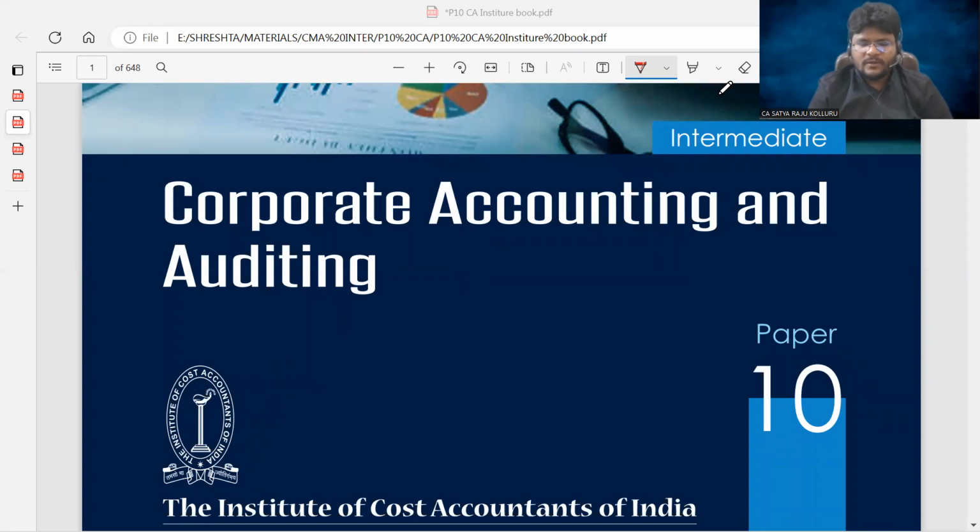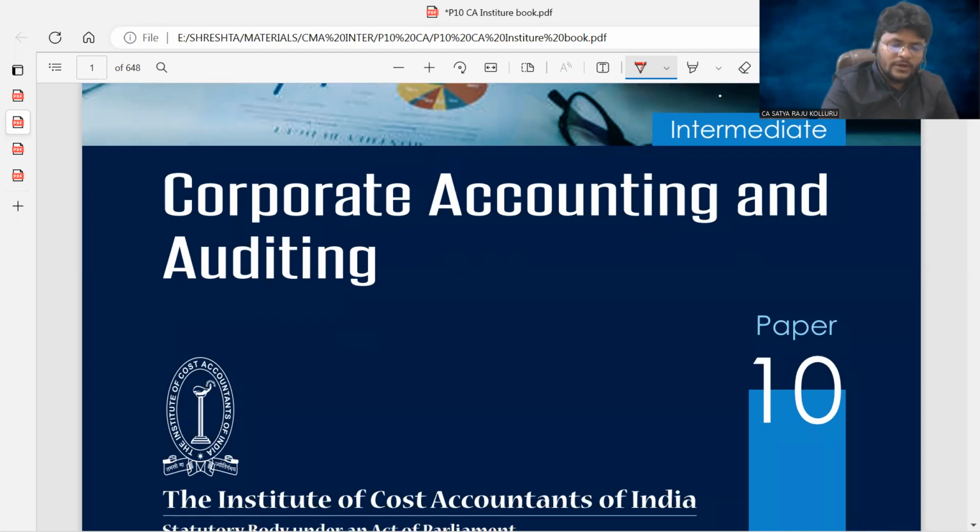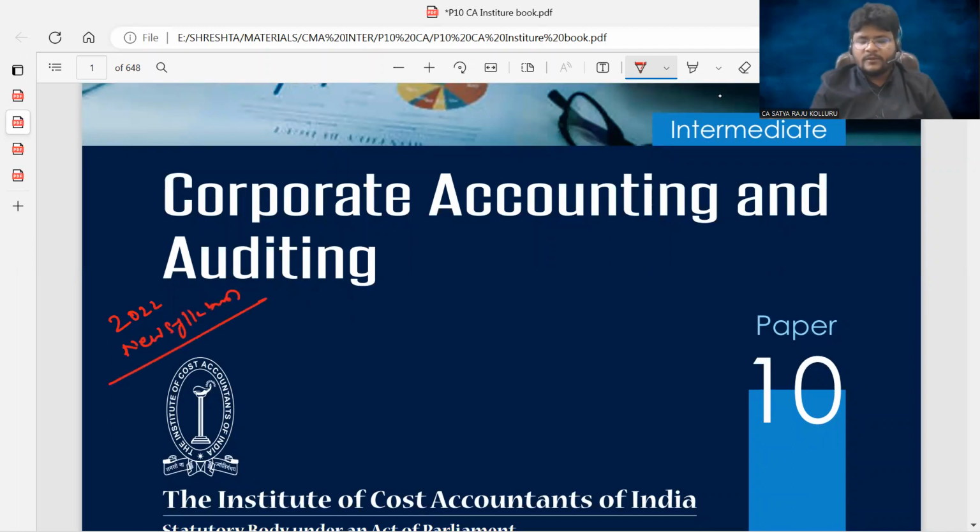Before proceeding with the content related to corporate accounting, let me give a quick synopsis related to lectures and the materials, how we are going to follow. These entire lectures are completely based on the 2022 new syllabus. So that means these lectures are going to be applicable from May 2023 examination onwards.